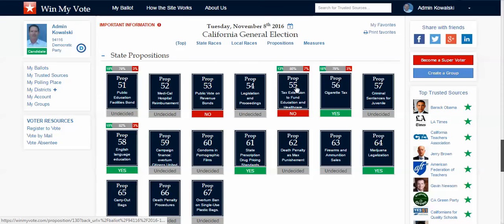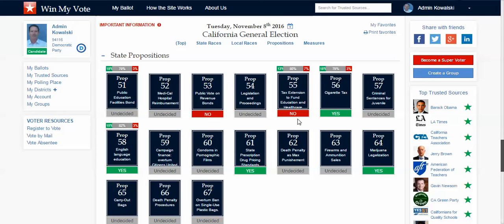I can also see how the proposition is doing on Win My Vote. So it's sort of an ongoing poll. And it looks like 13% are voting yes, 7% are voting no, and there's still 80% that are still undecided on this proposition, which is great for me as a voter because if I want to support Prop 55, I can share it with friends and try to do a little bit of campaigning.